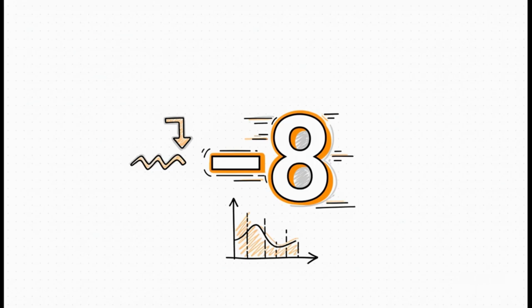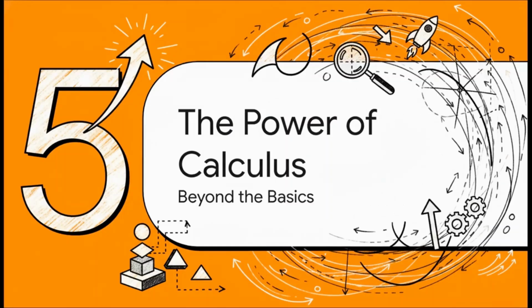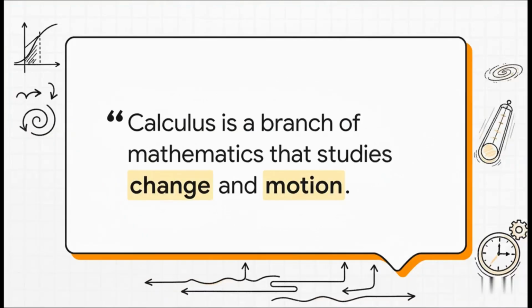Simple as that. So as we start to wrap things up, let's just take a step back and appreciate what we've uncovered here, and maybe get a quick glimpse of where this can all lead. Look, the really crucial thing to take away from this is that we've just learned the basic grammar for the language of change. This isn't just a bunch of abstract formulas. It's a way to precisely describe and even predict how things work in a world that is constantly in motion.